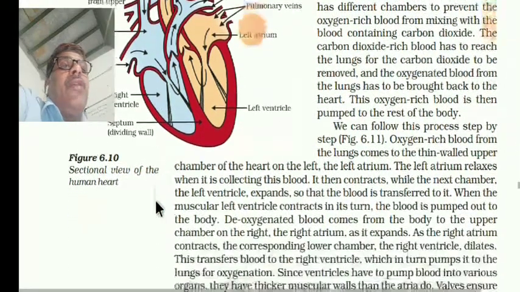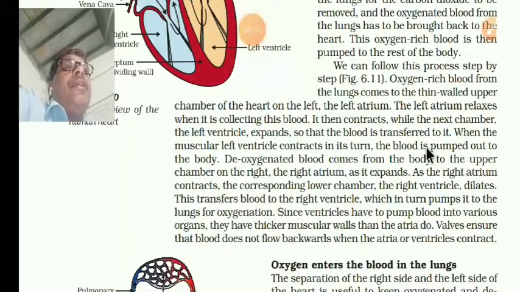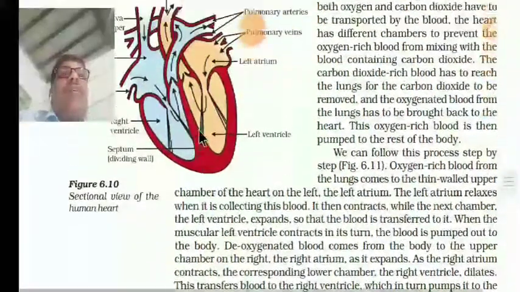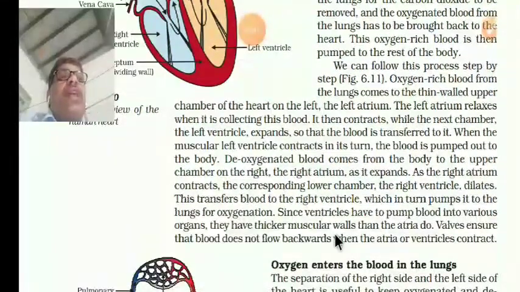Then when the right atrium contracts, the blood reaches the corresponding lower chamber, the right ventricle, which dilates, meaning expands. This transfers the blood to the right ventricle, which in turn pumps it to the lungs through the pulmonary arteries, so that it will be oxygenated.